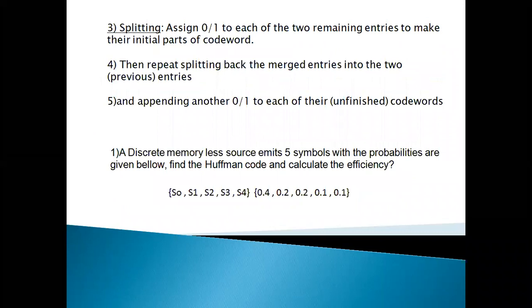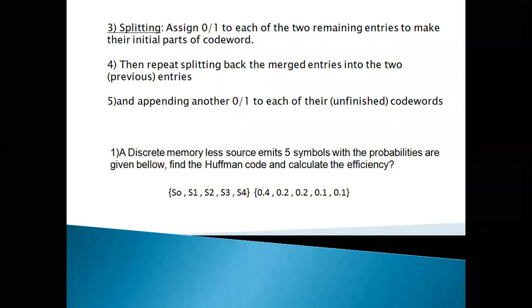The third point is splitting. Assign 0 or 1 to each of the two remaining entities to make them the initial parts of the code.